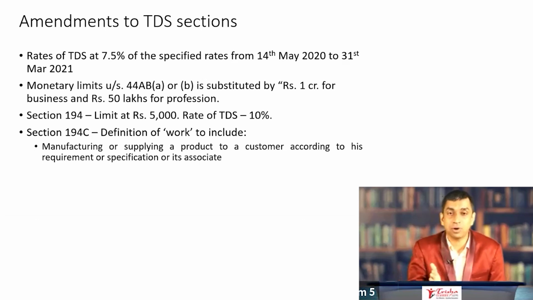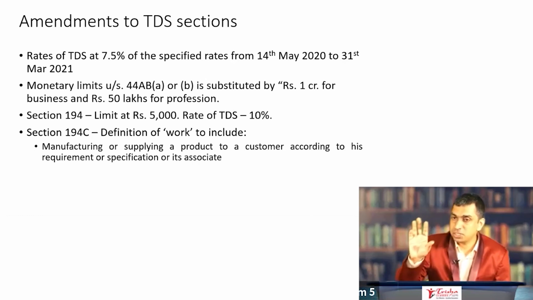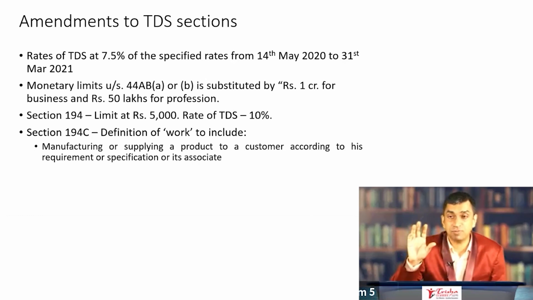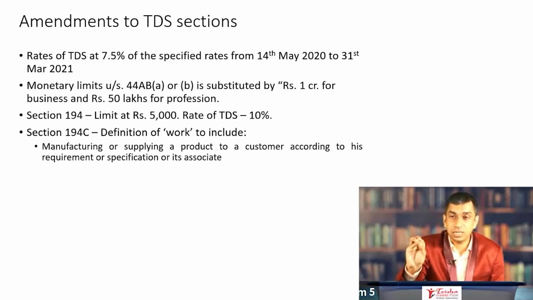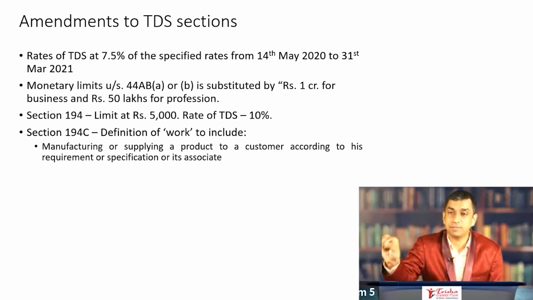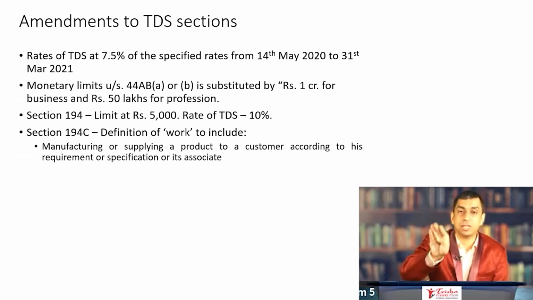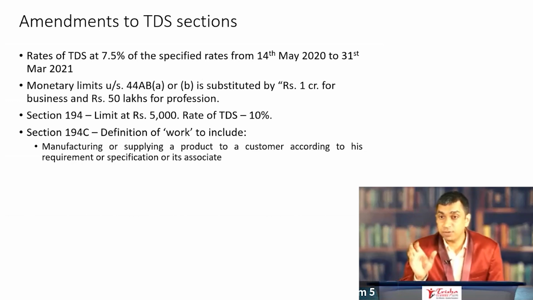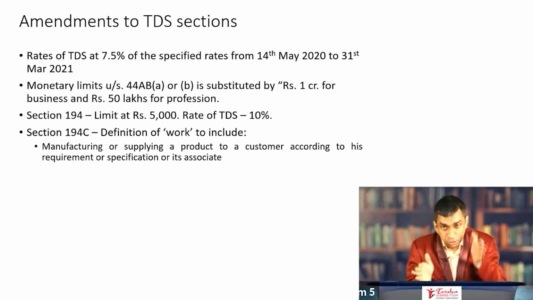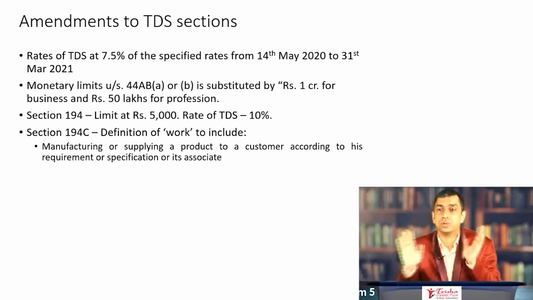This is very important, likely to skip a student's mind when he is answering the question. So if 194J has mentioned the rate of TDS as 10%, the rate of TDS applicable under 194J for 2021 would be 75% of 10% or 7.5%. Understand this. Not true for 2021. It's only for deductions from 14th May 2020 to 31st March 2021.